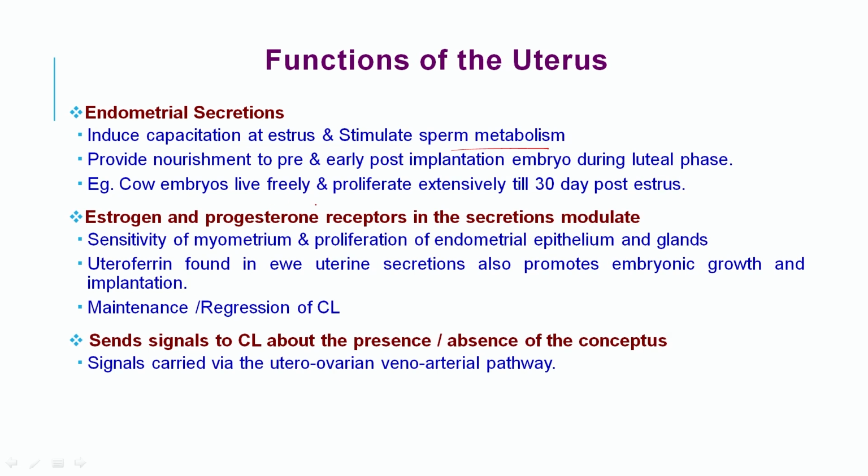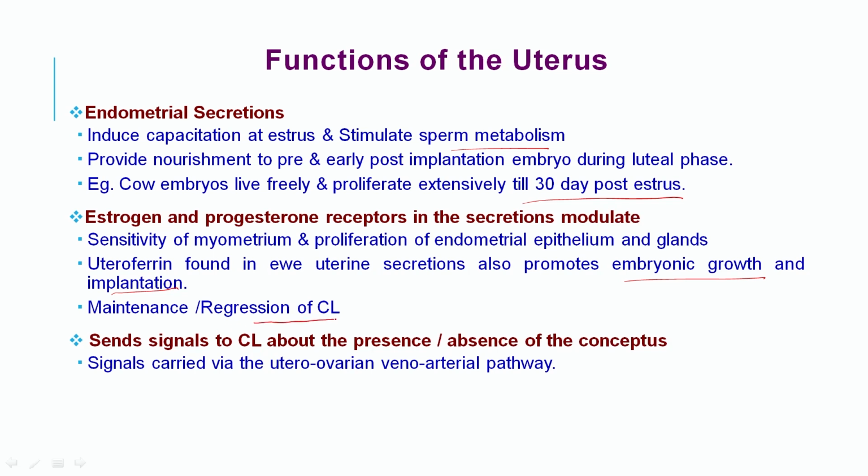For example, the ewe embryo lives freely and proliferates extensively till 30 days post-estrus. Estrogen and progesterone receptors in the secretion modulate the sensitivity of the myometrium and the proliferation of the endometrial epithelium and glands. Uteroferin found in the ewe's uterine secretions also promotes embryonic growth and implantation.